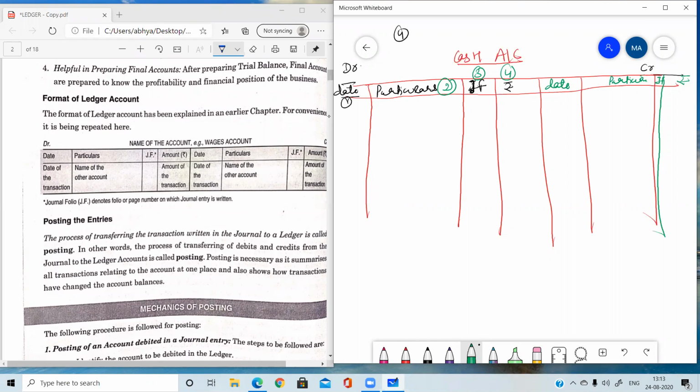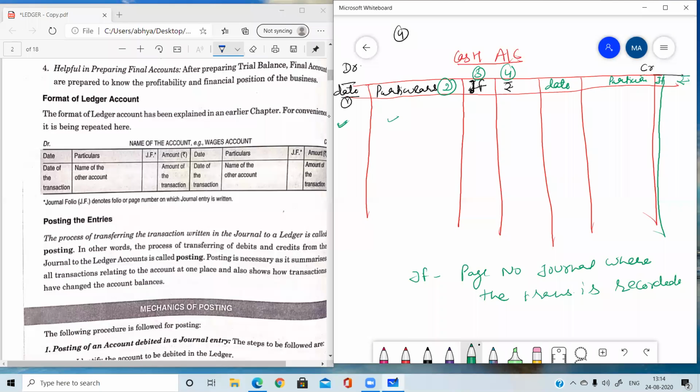Here we are going to write the date, here the name of the account, and journal folio means the page number of the journal where the transaction is recorded. Journal is a complete book. It must have many pages. Each and every transaction is written on a certain page.